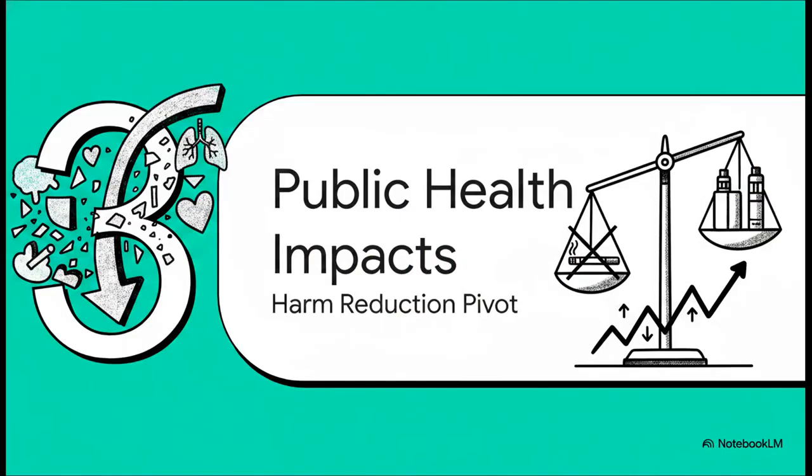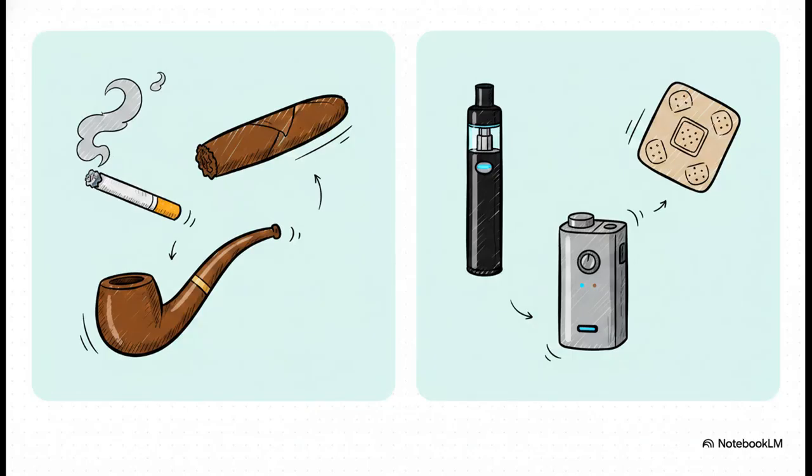That brings us to Section 3, Measuring Public Health Impacts, specifically looking at traditional products versus harm reduction. The standard essentially splits the industry's output into 2 distinct buckets. On one side, you've got your traditional combustible products, think standard cigarettes, cigars, pipe tobacco, and bidis. But on the other side, we have non-combustible products. This represents the newer, rapidly growing array of what the industry calls harm reduction products. We're talking e-vapor, heated tobacco devices, and pharmaceutical nicotine replacement therapies like gums and patches.